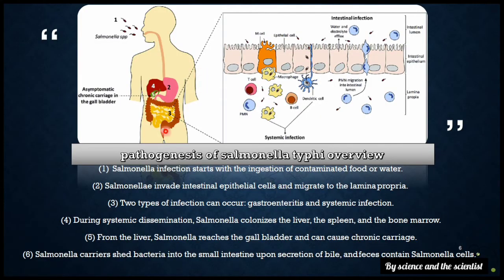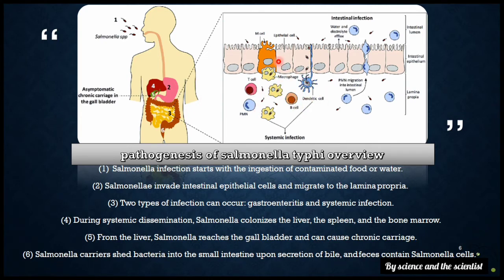Then in this slide I explained the pathogenesis of Salmonella typhi, which is an overview. That's how the Salmonella species enters the healthy person, infects the systemic organs and causes severe illness.